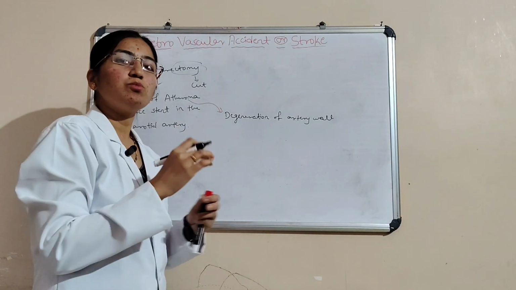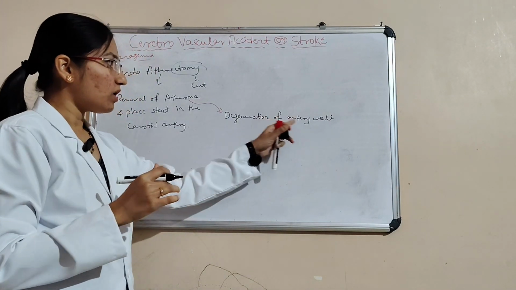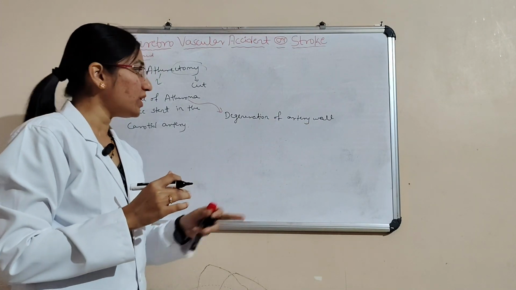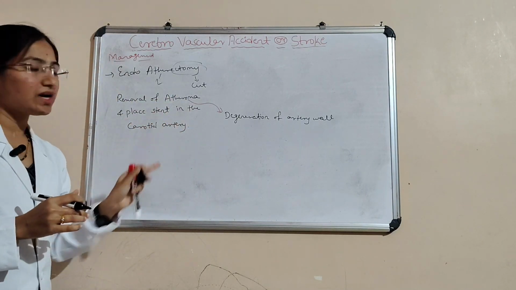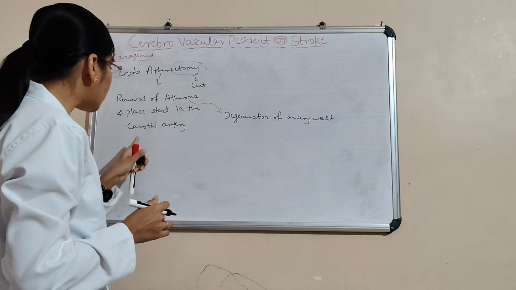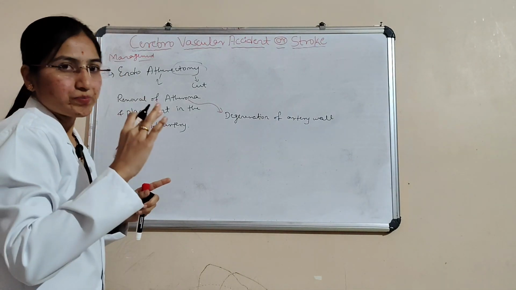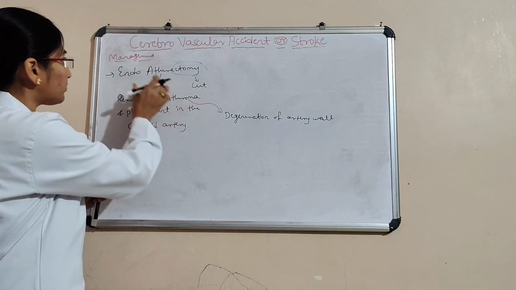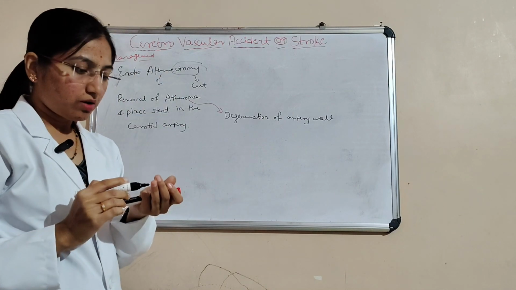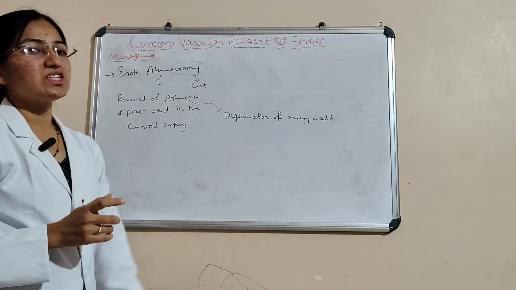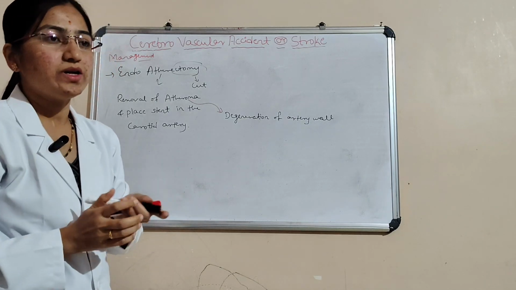Because of fatty deposition in the artery wall. That's why the atheroma is removed and a stent placed in the carotid artery, because the carotid artery supplies blood. That name is referred to as endarterectomy. This is the surgical management.